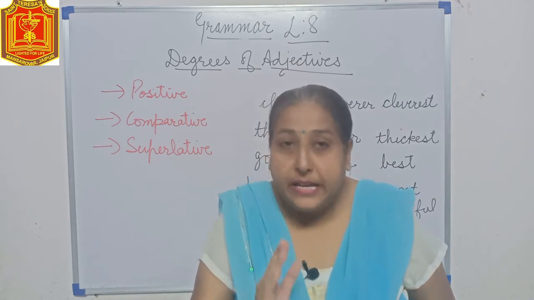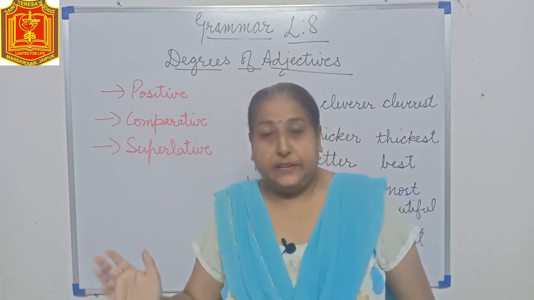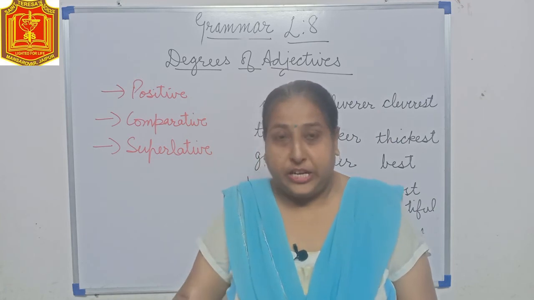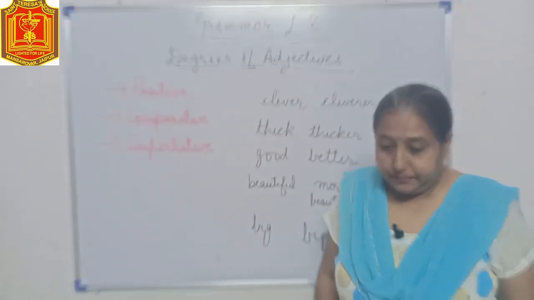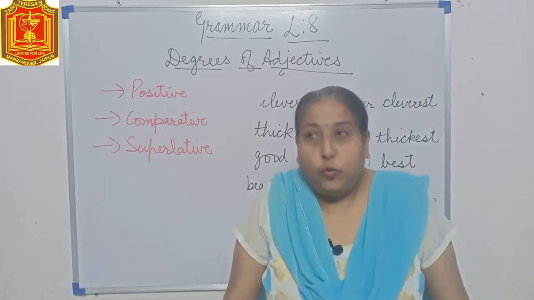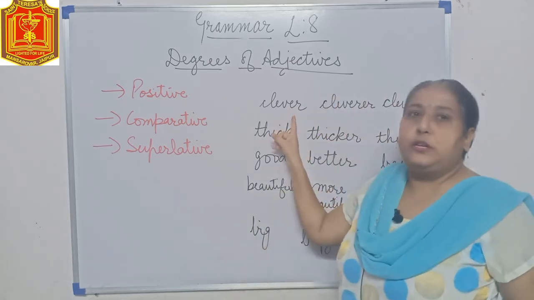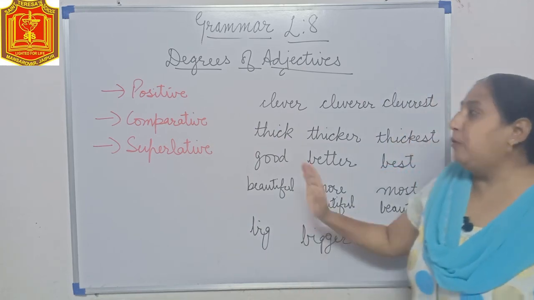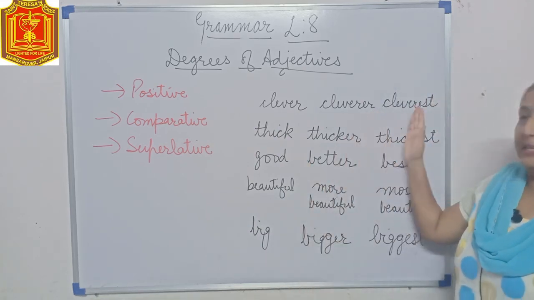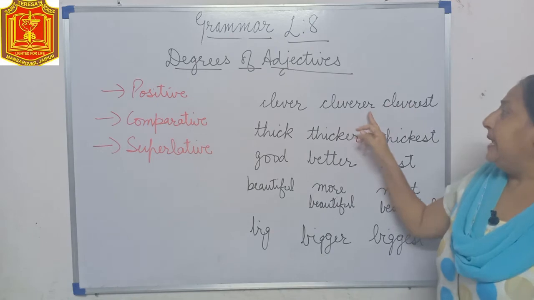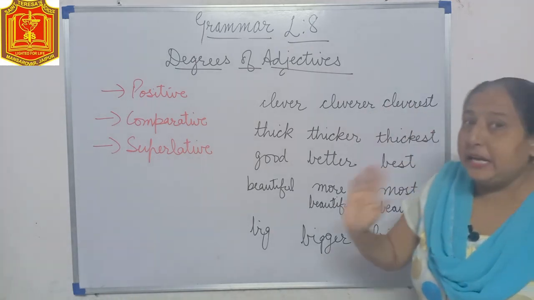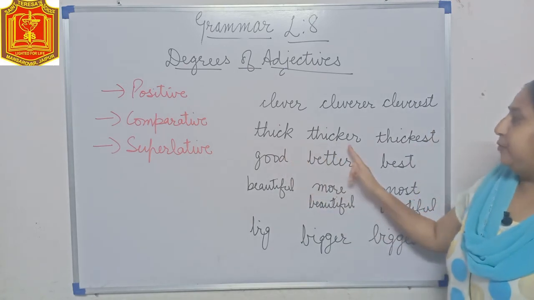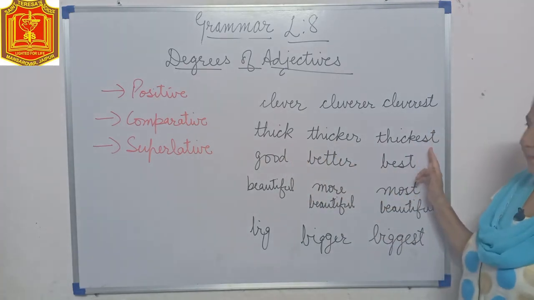Now there are various forms of adjectives, and various rules for changing adjectives into their degrees. Suppose we use the word clever. When we want to write the comparative and superlative form, we will write ER or EST. In the same way, for the word thick, we will use ER and EST.